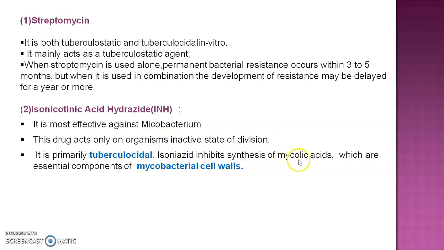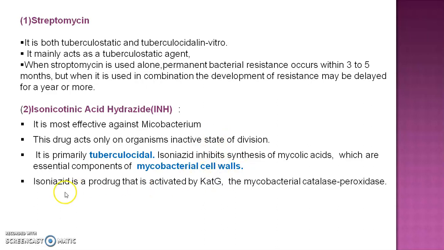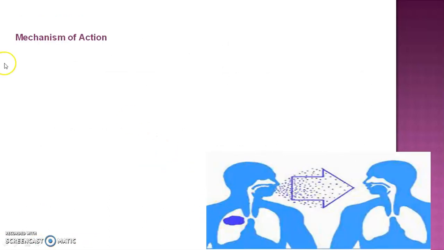Isoniazid inhibits the synthesis of mycolic acid, which is an essential component of the mycobacterial cell wall, which we already saw. Isoniazid is a prodrug that is activated by KatG, the mycobacterial catalase-peroxidase.